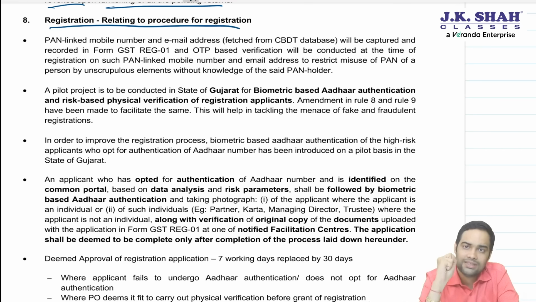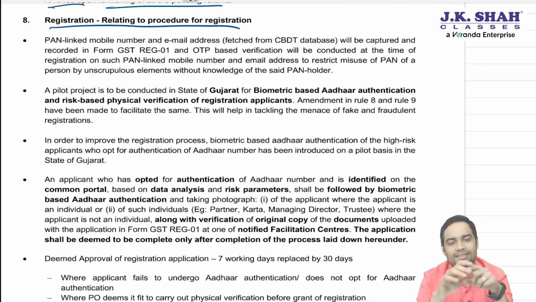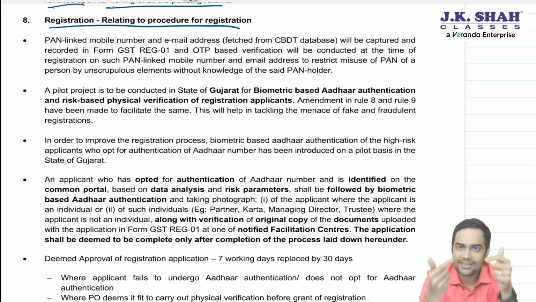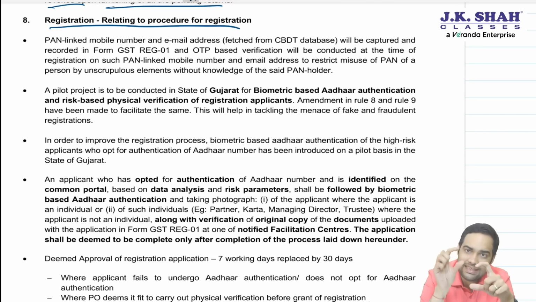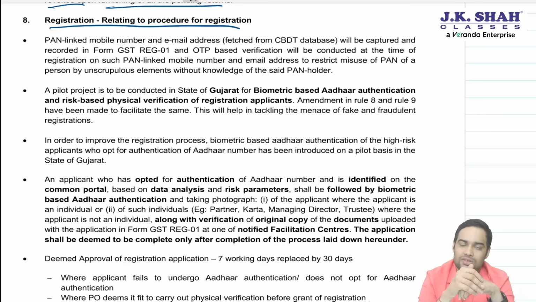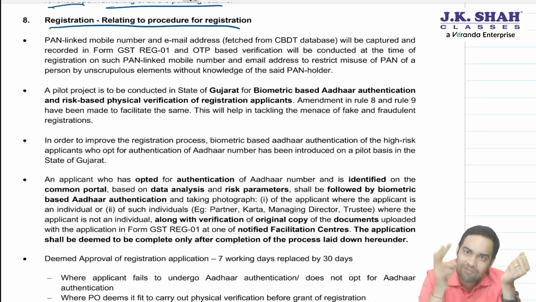Now to stop this, what the government said is that once you enter the PAN on the common portal, the email ID and mobile number which you gave at the time of giving your PAN will be used. So whatever is available in the CBDT, Central Board of Direct Taxes database, that email ID and mobile number will receive an OTP so that we can stop misuse of PAN.